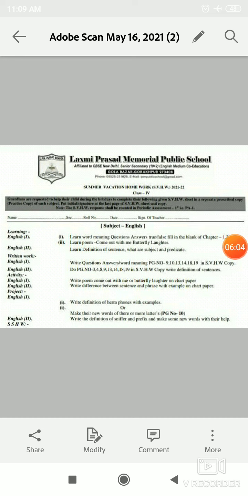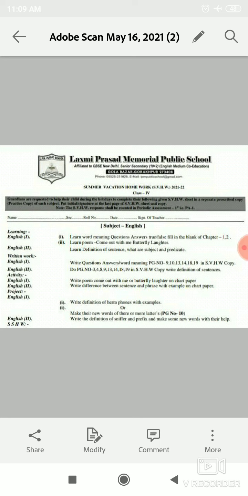So students, here is a misprint, and this is the correct word. Write the definition of suffix and prefix and make some new words. So students, this is the project work from English second.